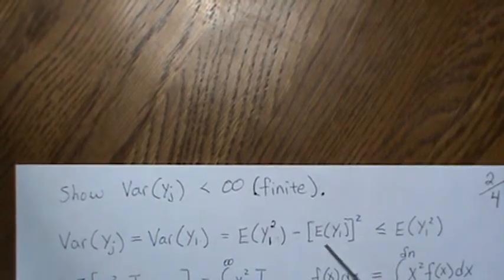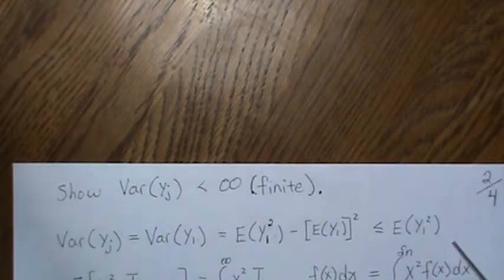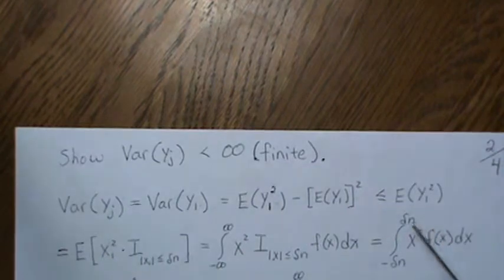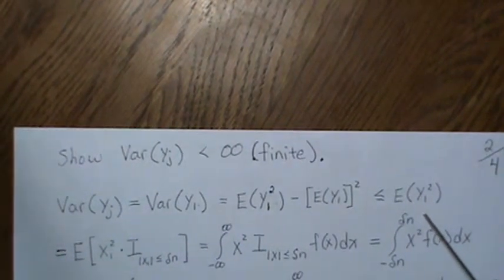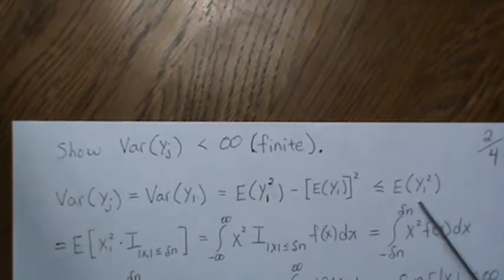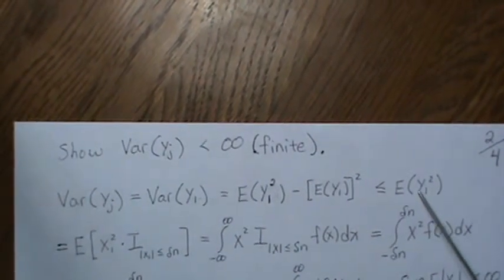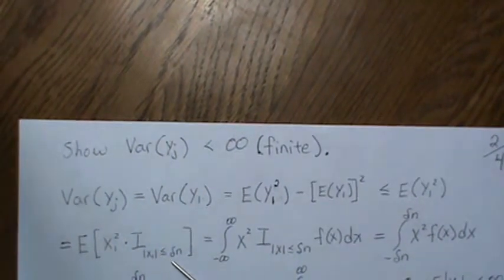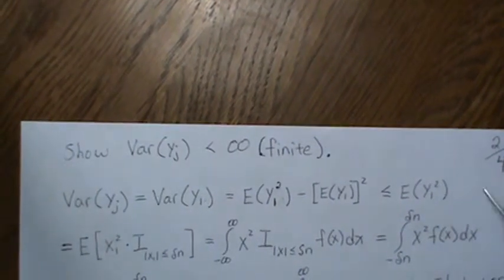So since this is a positive number, if we remove it, then this number is bigger than this number over here. And this number, since it's the way the function was defined, you put values in here times its probability. So it's either X_j with probability that the absolute value of X is less than or equal to delta n, or 0 times that probability.